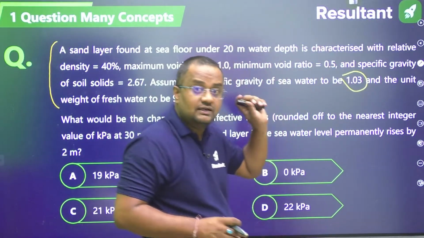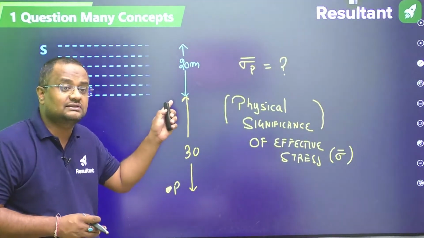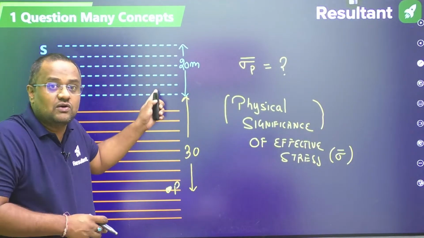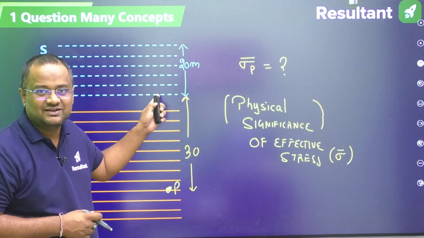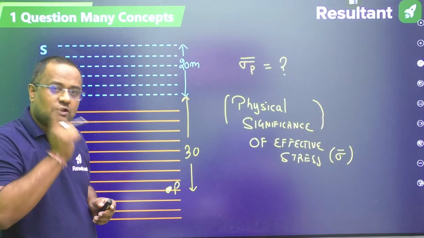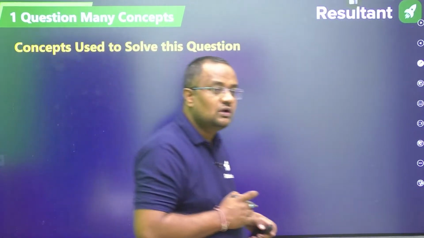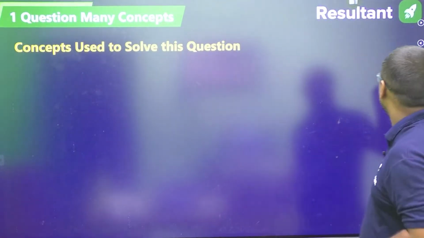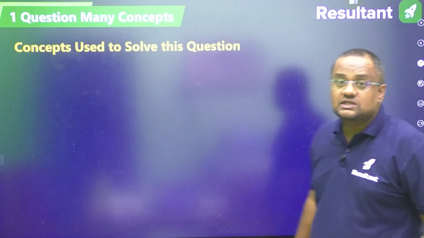Here the water is not ordinary water, guys. That is denser water due to the salt, sea water. The specific gravity is not 1, it is 1.03. Now how to solve this? Before that, let me tell you what concepts are used in this question. What are the concepts used to solve this?